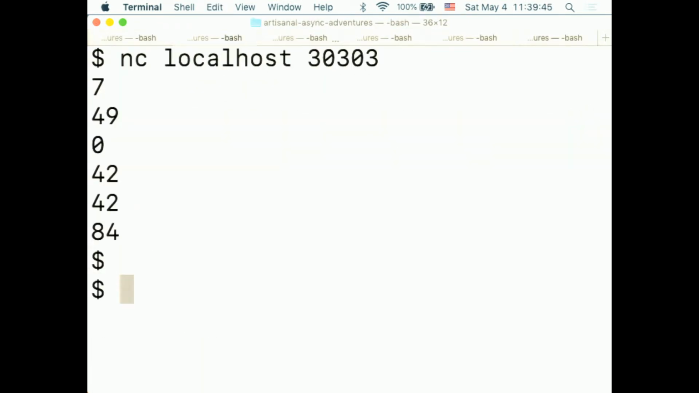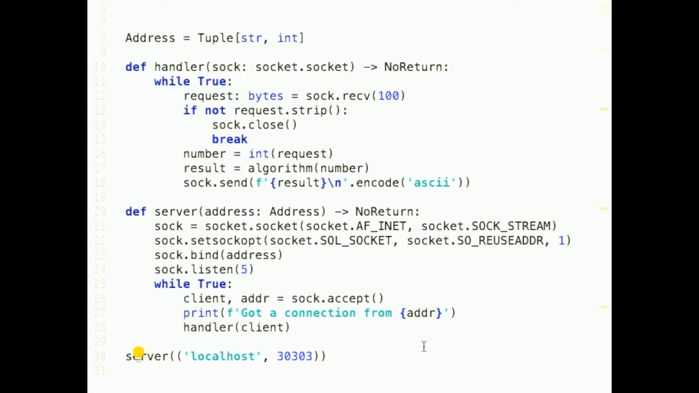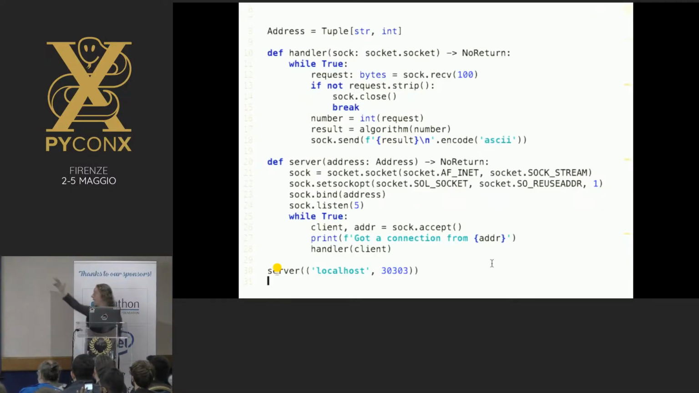Because our code in Python, if you write a bunch of code, what happens is Python will run one line after the other, just as you would expect. So what happens is we accept the connection from the client, and we call the handler function, and the handler function is while true. So while the first client is connected, the server code will not run, so it will never accept the second connection.